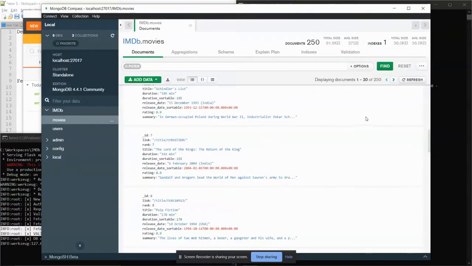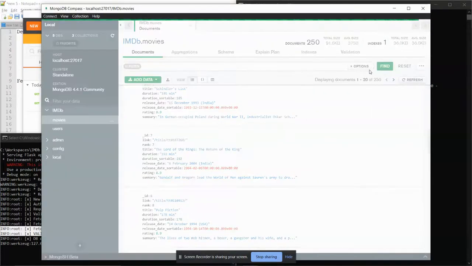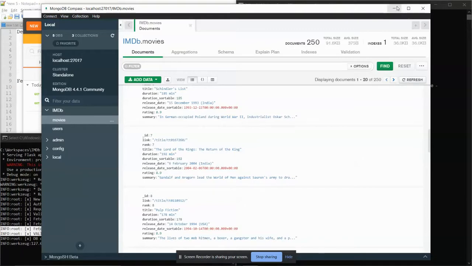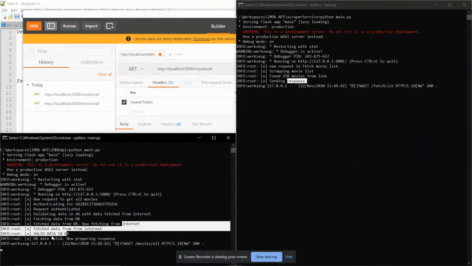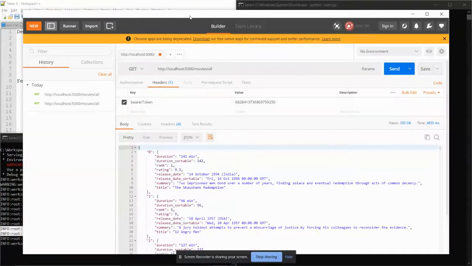As you can see, my database is also up and running, and I already have 250 movies in it right now. So it is saying that the data is valid. Right now, it will send all the response from my database only. So as you can see, I have received the duration, rank, release date, summary, title, all those from my database.